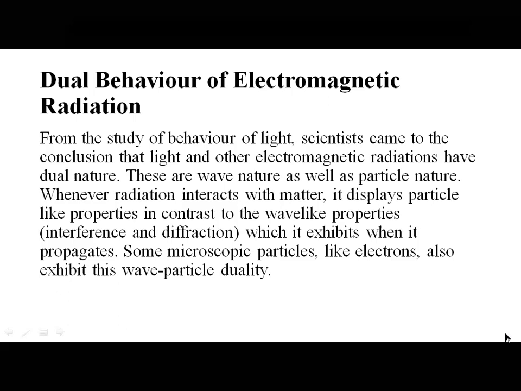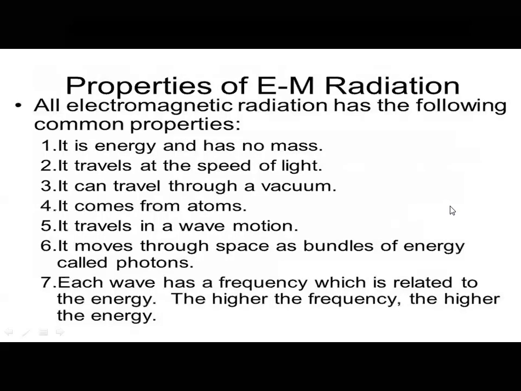Now, how to explain particle nature? Whenever radiation interacts with matter, it displays particle-like properties, in contrast to wave-like properties. And where do we find this example? In the example of interference and diffraction, which it exhibits when it propagates. Propagates means when it is moving in a certain direction. Some microscopic particles like electrons also exhibit this wave particle duality, and we call it the dual nature of electromagnetic radiations.